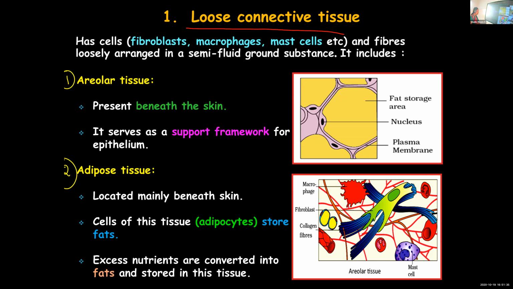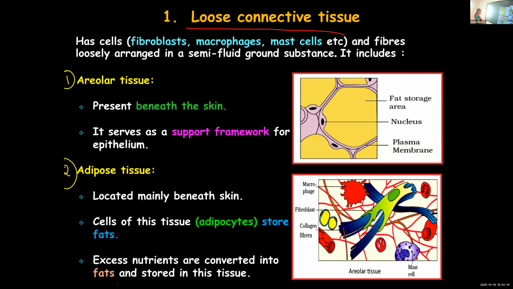Now, adipose tissue is found beneath the skin, and you can even find it between the internal organs. So in between the internal organs and also mainly beneath the skin. This tissue consists of specialized cells known as adipocytes, and adipocytes store fat. The excess nutrients we take in will be converted into fat, and these fat molecules will be stored in the adipocytes present in the adipose tissue. Because of the storage of these fat molecules, this tissue acts as an insulator.